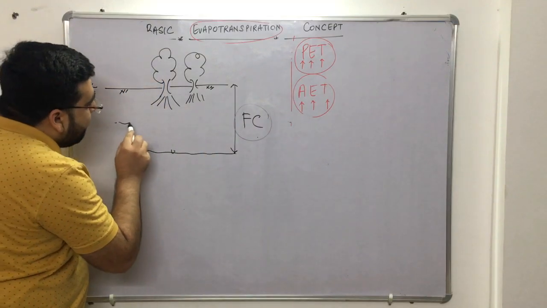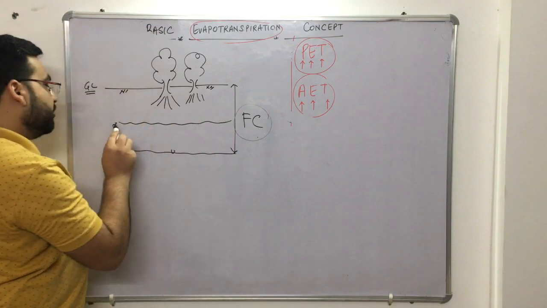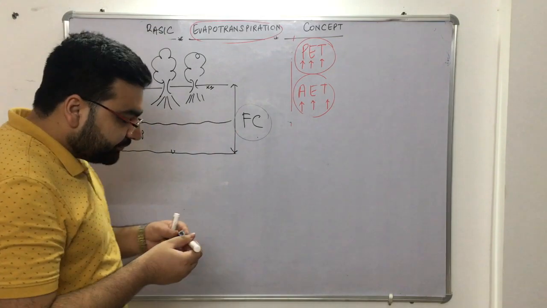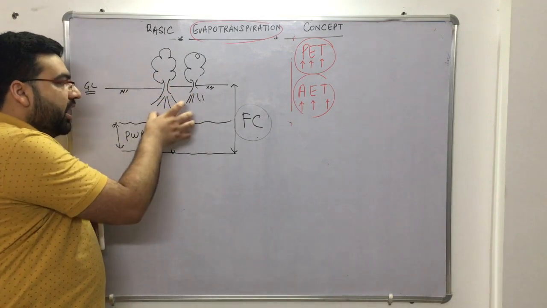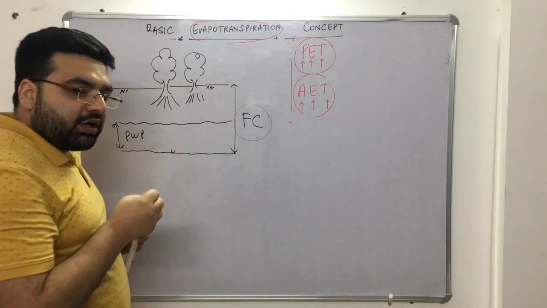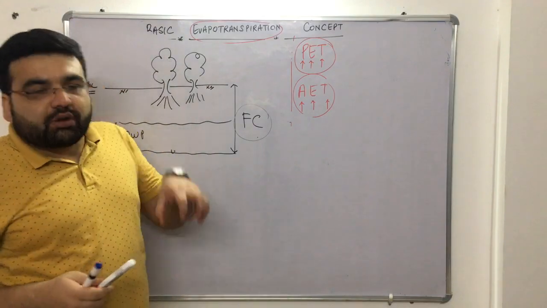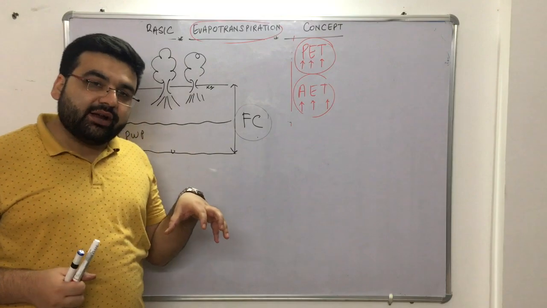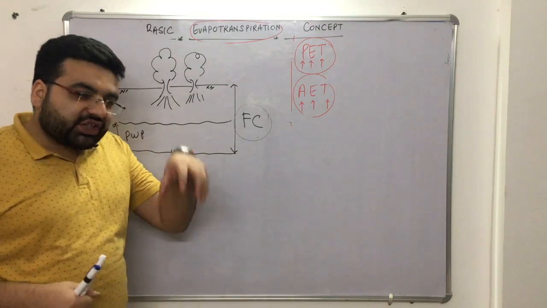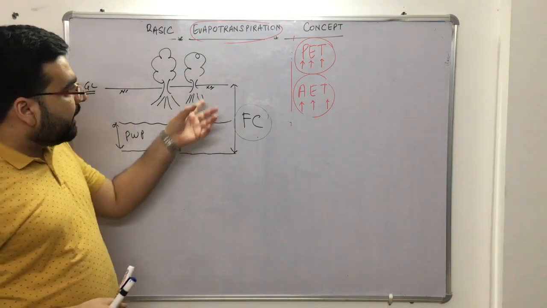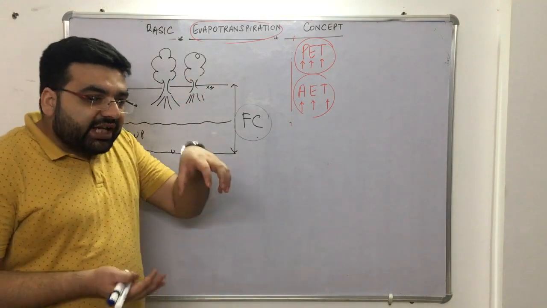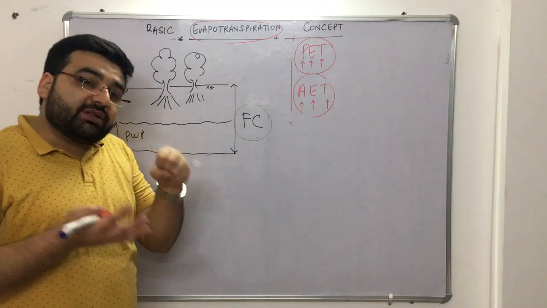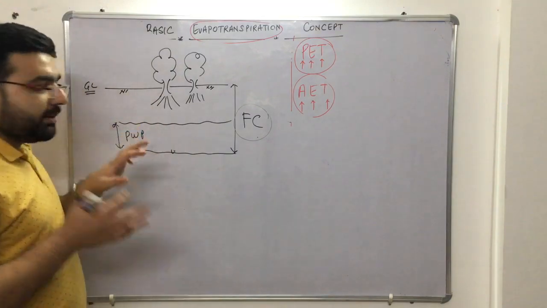You also have the permanent wilting point. Permanent wilting point means, you know how the roots of the plant get water. The roots of the plant suck water from the soil pores, right? Now, if the plants just keep taking out water, there will be some level at which the plants will not be able to suck water. That level is the permanent wilting point.